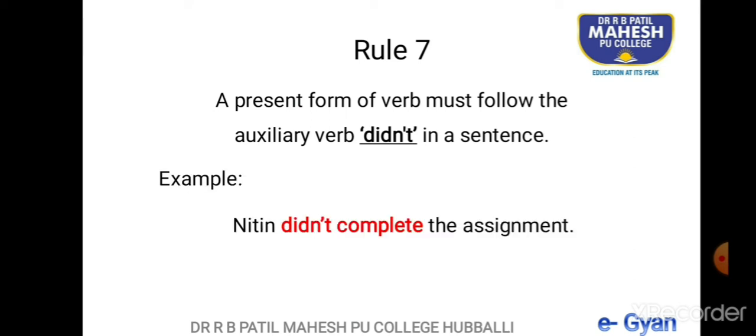Nitin didn't completed the assignment is incorrect. The correct usage is Nitin didn't complete the assignment. So whenever you use didn't, you should use the present form of verb. Nitin did not submitted is incorrect. Nitin did not submit the assignment. Nitin didn't played the match is incorrect. Nitin didn't play the match is correct. So after didn't, always the present form of verbs should appear.